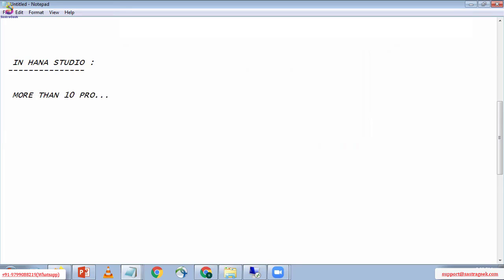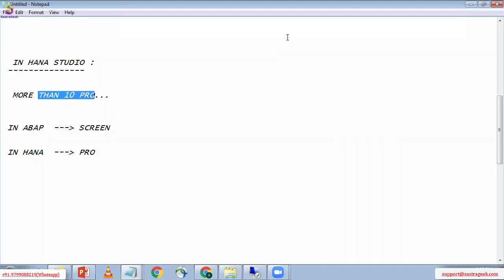Here you can ask me the question, Anil Krishna, what is a perspective? Perspective is nothing but a screen. In ABAP, we call them screens, right? Object Navigator screen, ABAP editor screen, data dictionary screen. That means we are using the word screen. In HANA, instead of the word screen, we call it a perspective. That's it.